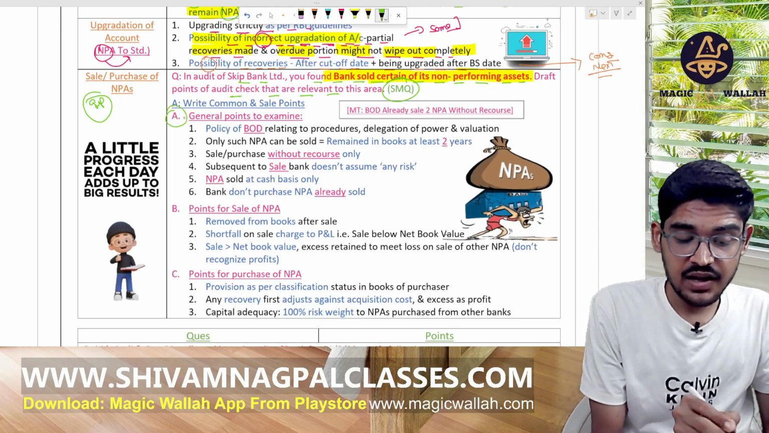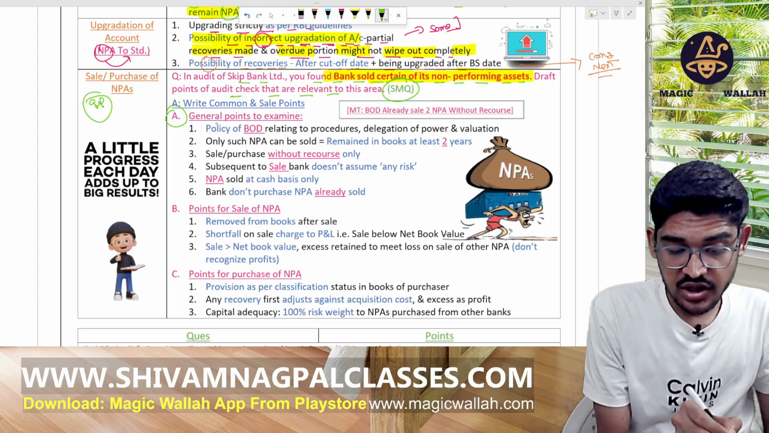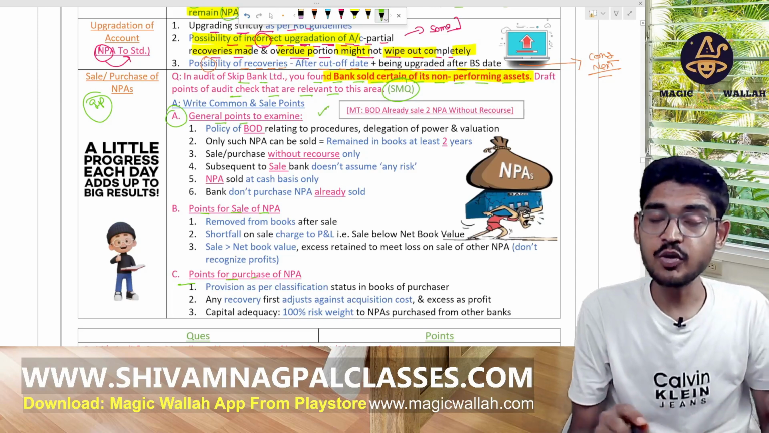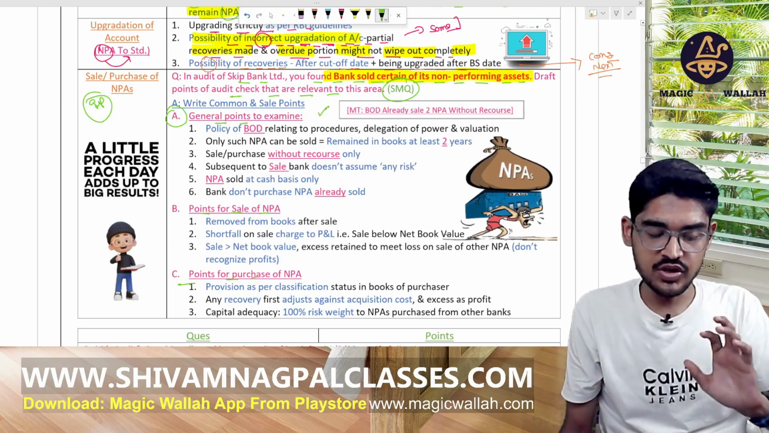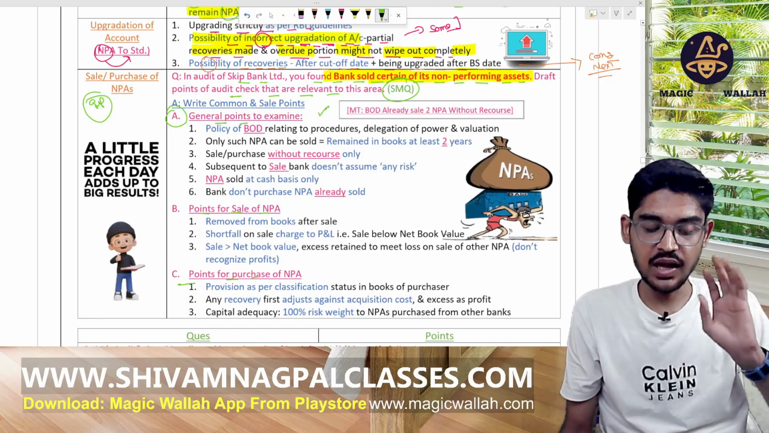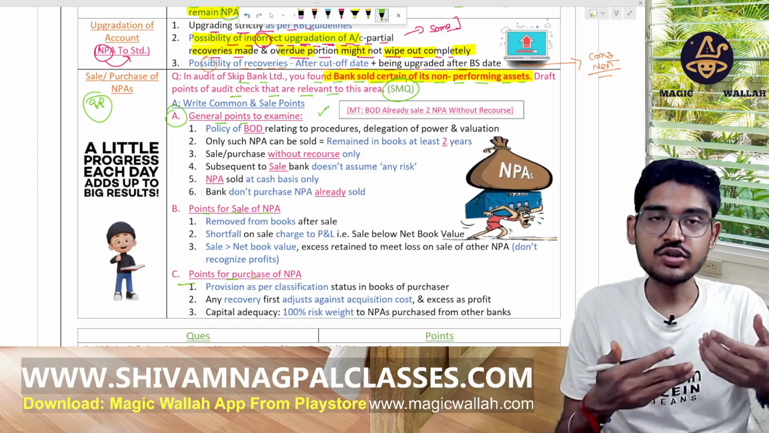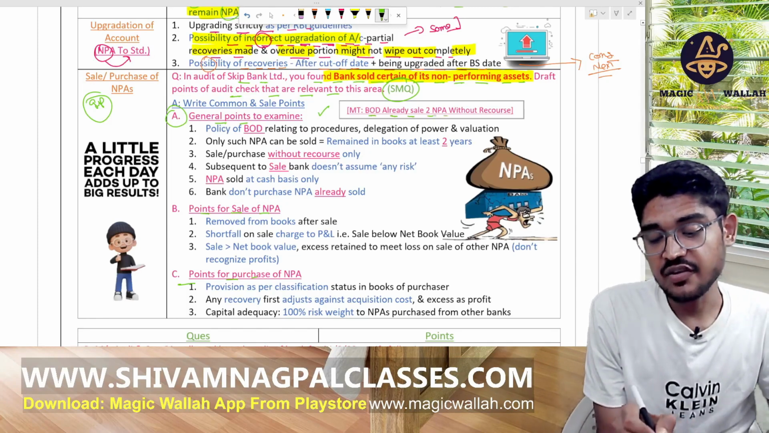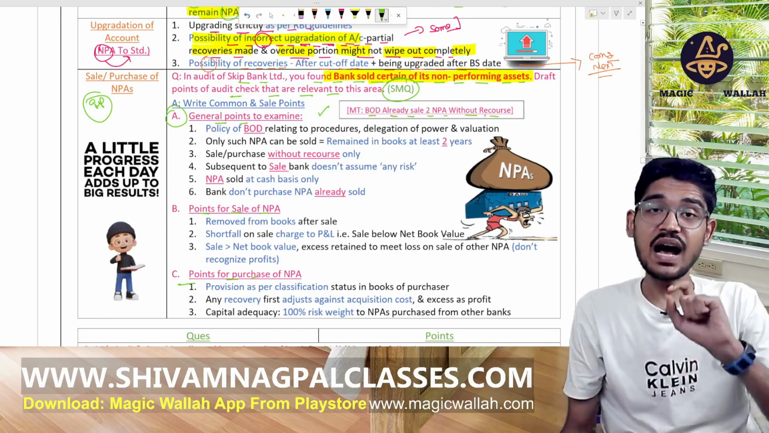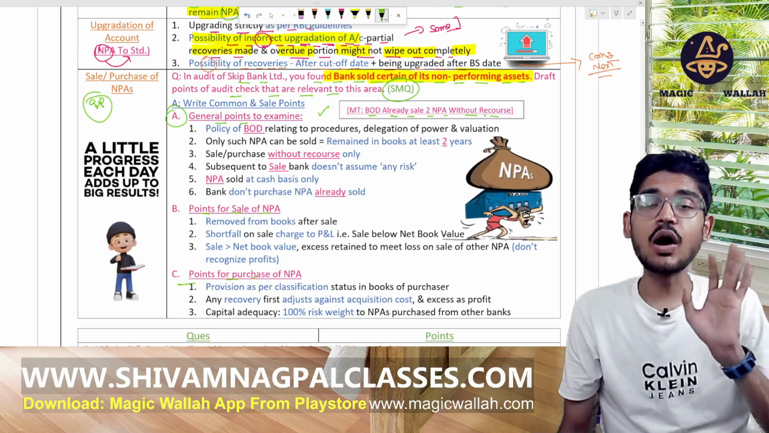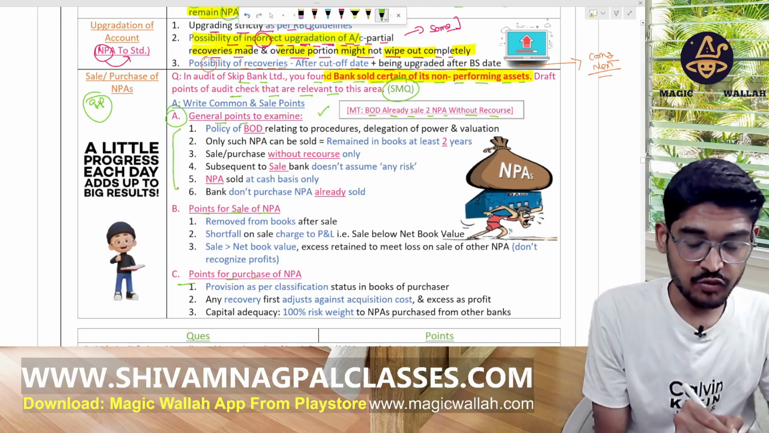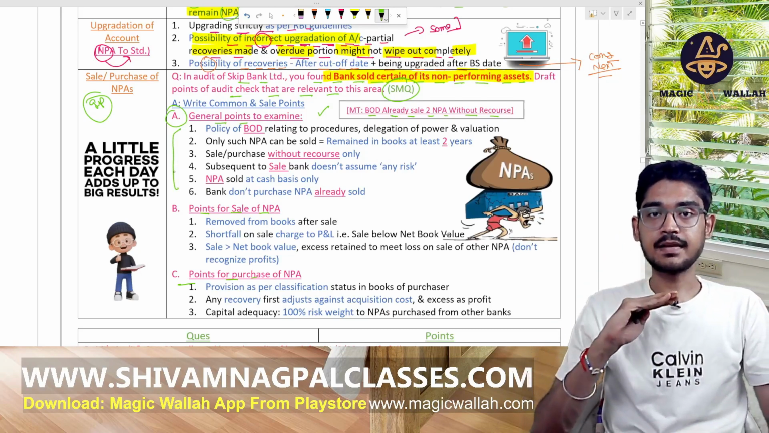So A are the general points, B are the points for the sale, and C are the points for the purchase. Means general points are common points: A are the common points, B are for the sale, and C are for the purchase. So how to learn this? See this: BOD, RD, sell NPA without recourse. BOD, RD, sell NPA without recourse by BOD. Okay, these are the common points for the sale and purchase, right?